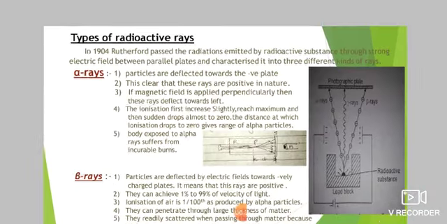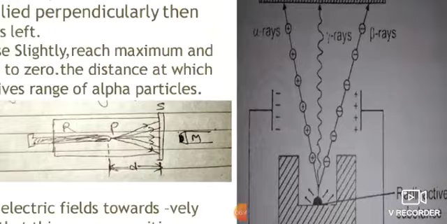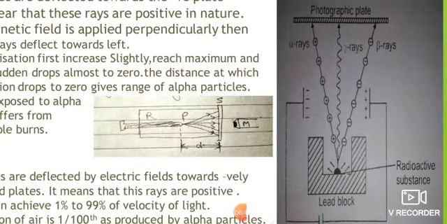Then types of radioactive rays. How many types of radioactive rays are there? There are three: alpha, beta and gamma rays. As you can see, this is the arrangement of the experiment done by Rutherford, in which he passed the rays emitted from a radioactive substance through a very strong electric field. He observed that some rays were deflected toward the negative part of the photographic plate, some were deflected toward the positive part, and some were not deflected on either side of the plate.